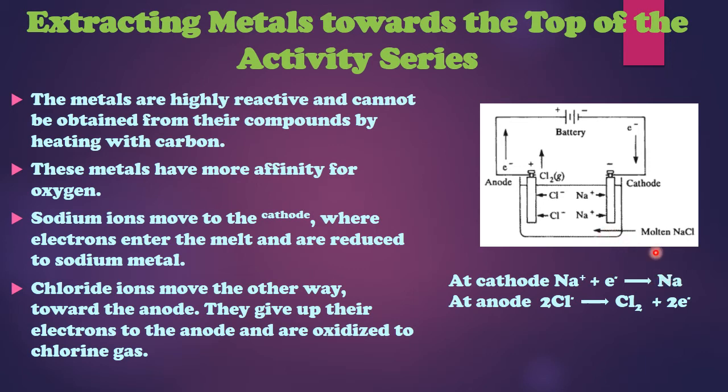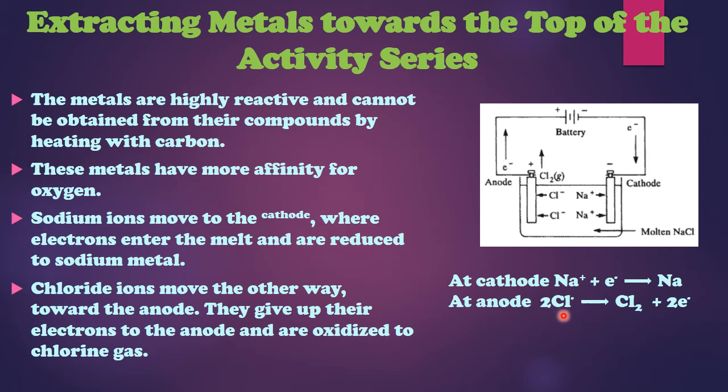It would have reacted with water and would have changed into sodium hydroxide, and you cannot get sodium; rather, you will get sodium hydroxide. So that is the reason that we don't use an aqueous solution of sodium chloride and we use molten sodium chloride. Now let's have a look at what is happening at the anode.